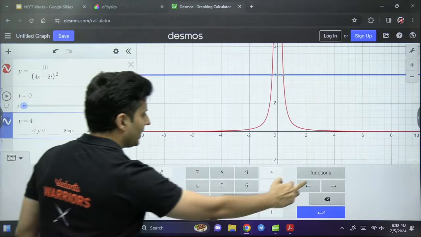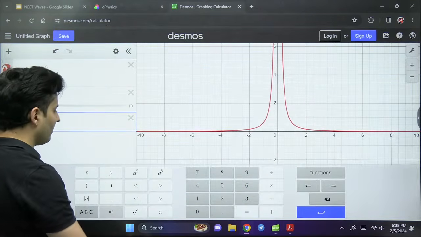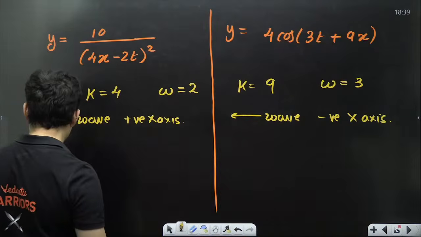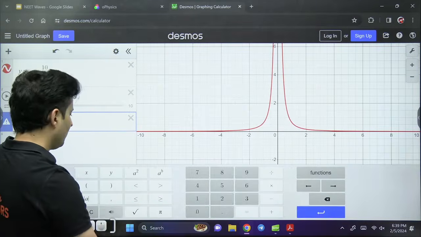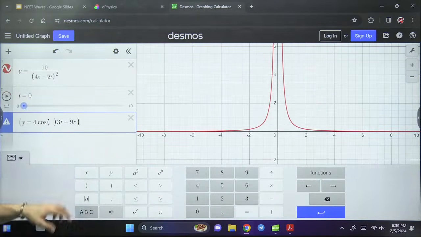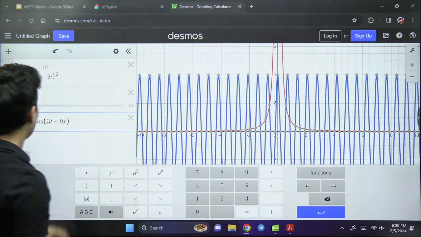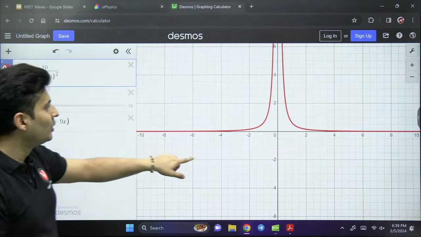So 4, and then we will use the cosine function, and this was nothing but 3t plus 9x. Oops, I think I put the bracket early over here. 3t plus 9x. Do you see this? Beautiful.